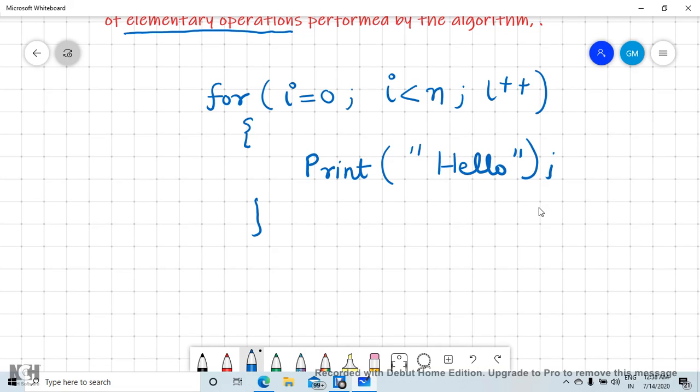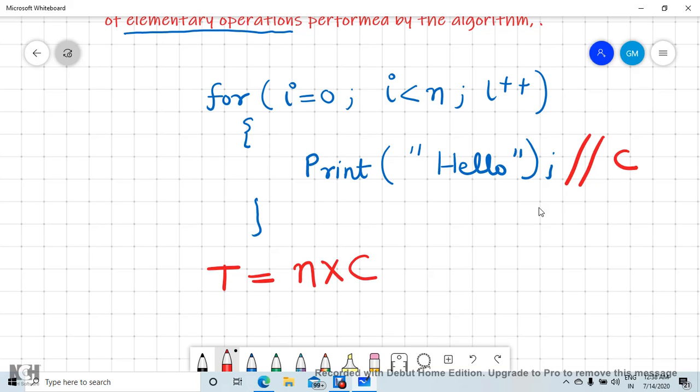Okay, so now look at the example. There is a for loop which prints a statement n number of times. Suppose it takes some time c, and the loop executes n number of times, so the time taken will be n into c, where c is a constant time.